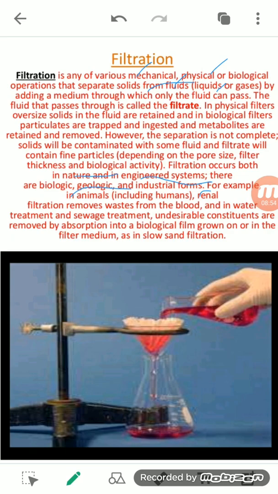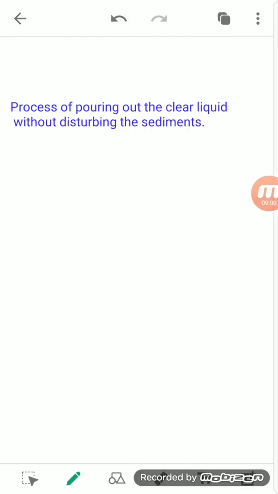But when we talk about the process of filtration here, it means that the solid is removed from the liquid, or the process by which the solid and insoluble particles or insoluble impurities are separated from a liquid by passing the mixture through a filter or any filtering device. That process is known as filtration.